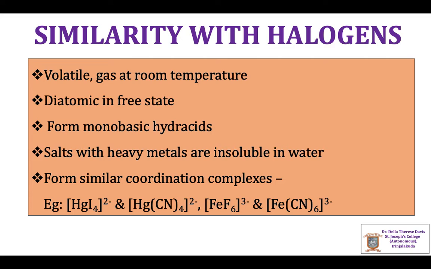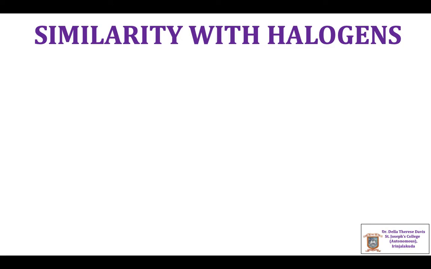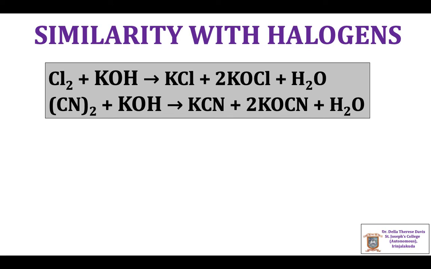They form monobasic hydracids, and salts with heavy metals such as silver, mercury, etc. are insoluble in water. Pseudohalogens and halogens form similar coordination complexes. They react with alkali in the same manner.